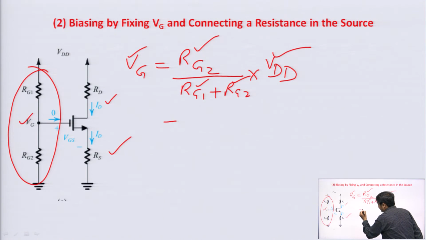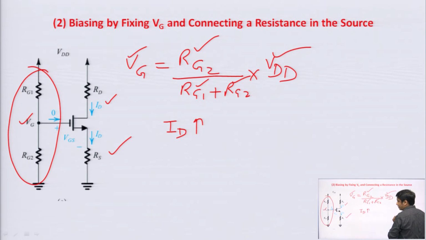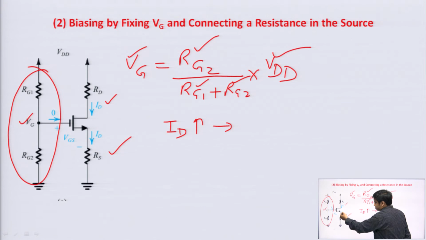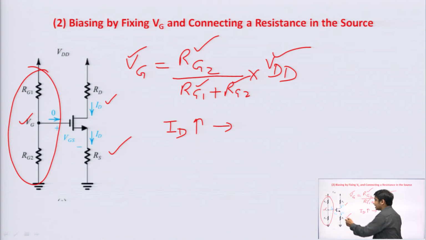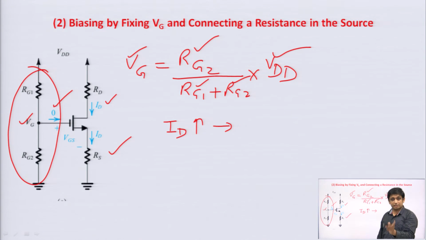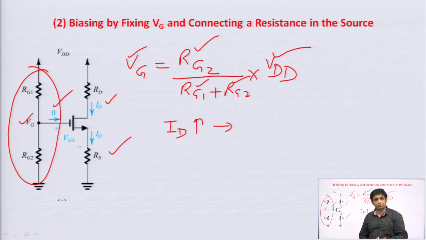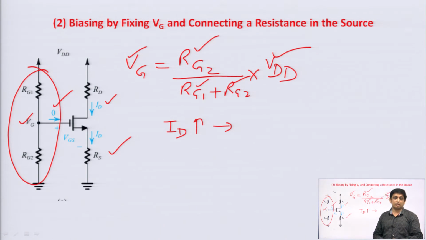Now, see, if due to any reason your drain current ID increases, then of course your source current will also increase, because in the MOSFET your drain current is equal to the source current, since the gate current is 0 in the MOSFET. The reason is that there is an insulator layer, there is a SiO2 layer, and that is the advantage of this device MOSFET in comparison with BJT.